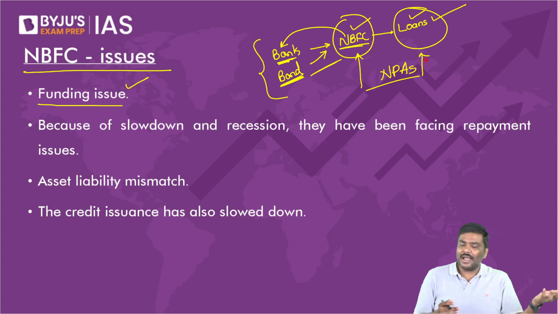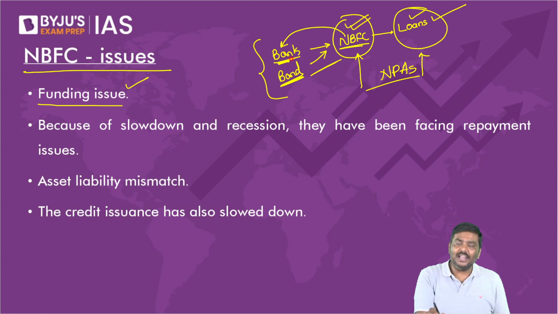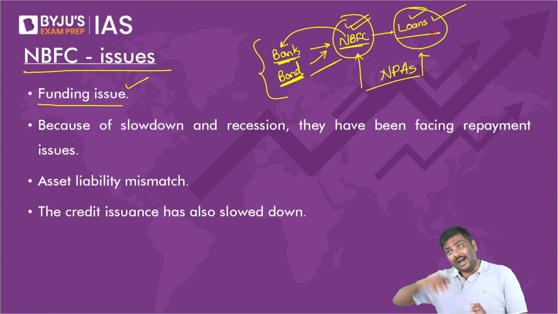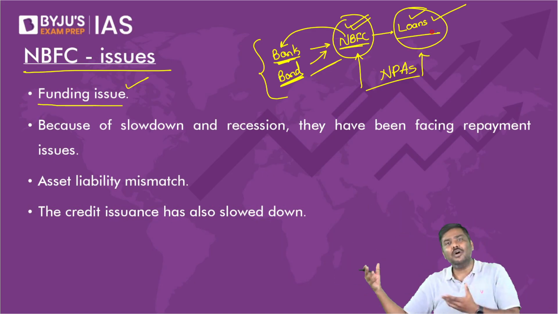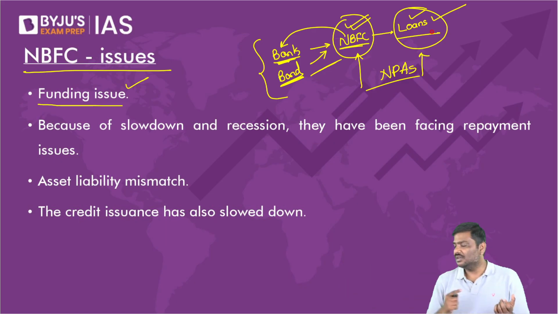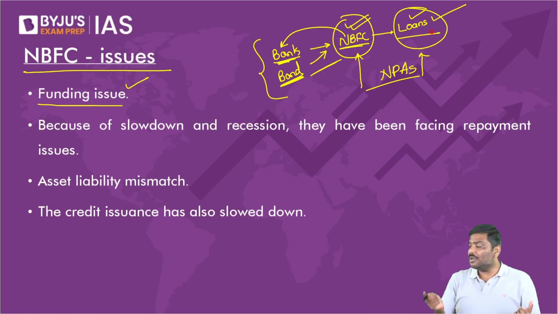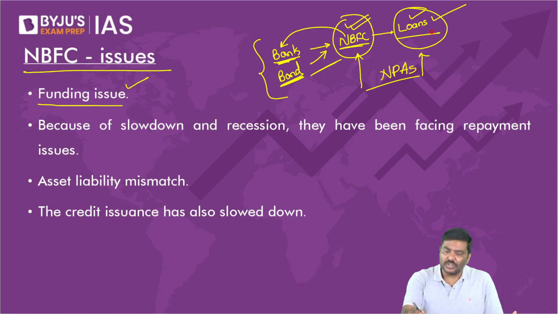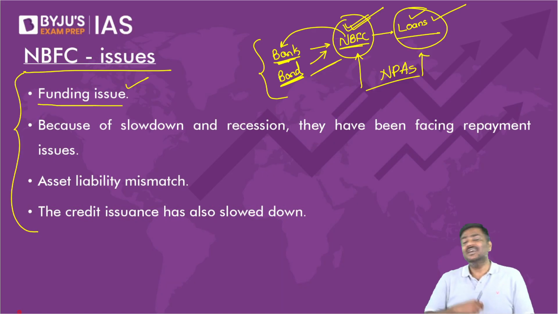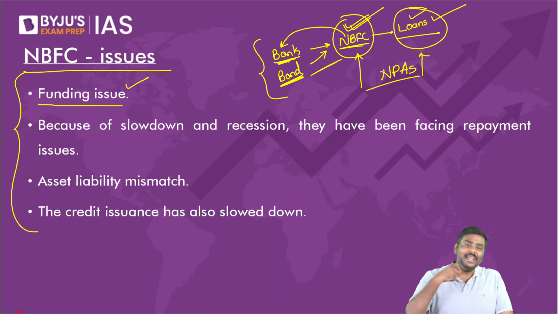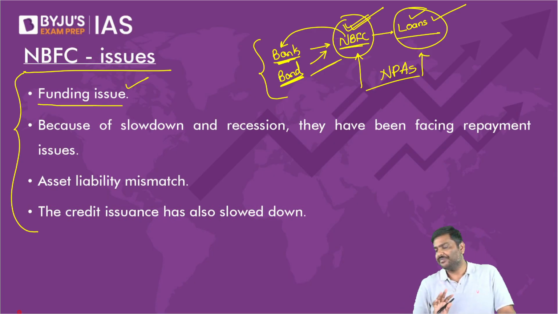And just like a bank, if an NBFC is taking a loan from a bank and giving a loan for infrastructure development, don't you think there will also be a problem of asset liability mismatch? There will also be the problem of asset liability mismatch, which will have an impact on the functioning of non-banking financial companies. Right? So these are some of the issues that NBFCs are actually facing. Done? Can we go forward now?